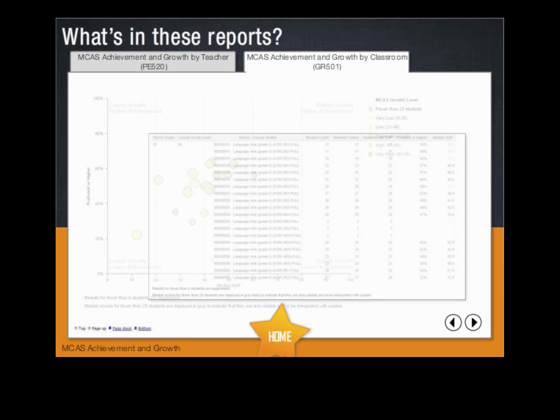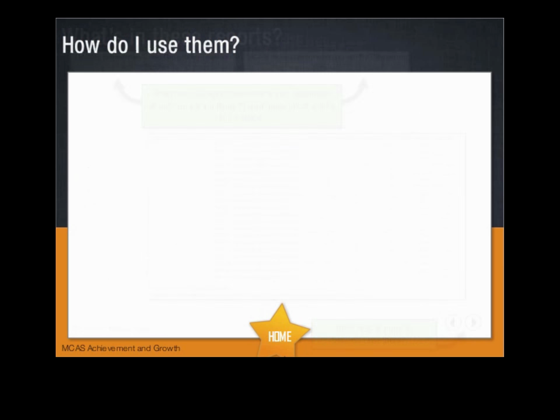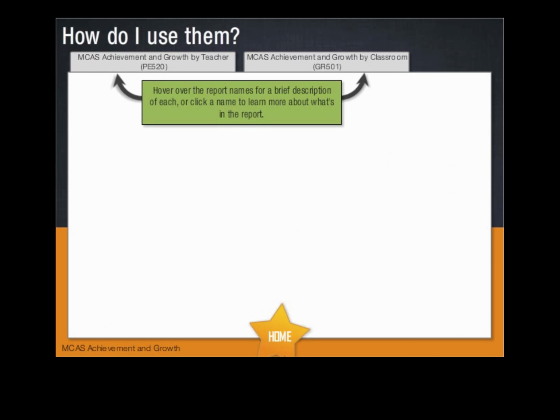Also, if you opted to include page detail from the report layout prompt, then you'll be able to see a table representing this data when you select the Page Down link. Click on a report name to learn how to use it in your inquiry into MCAS growth distribution data.